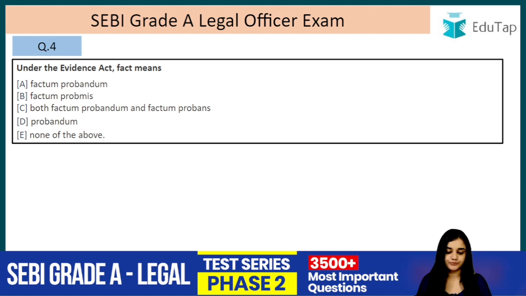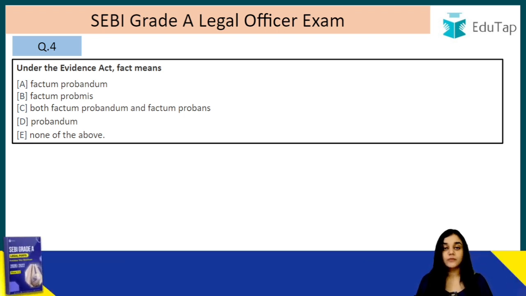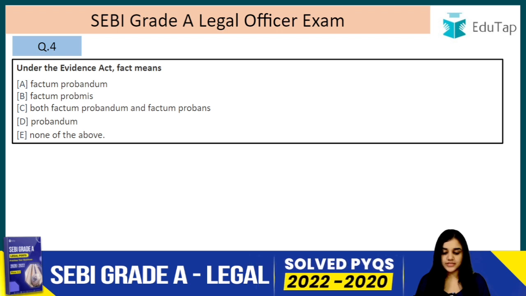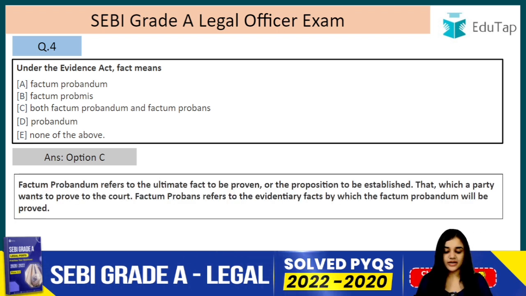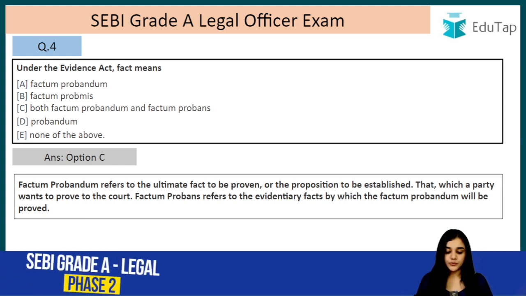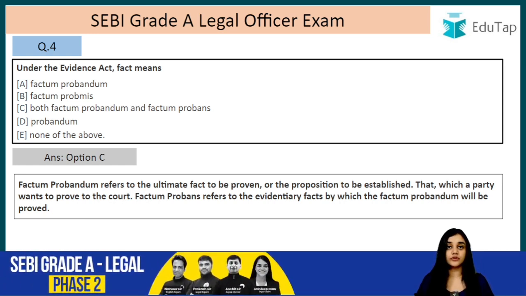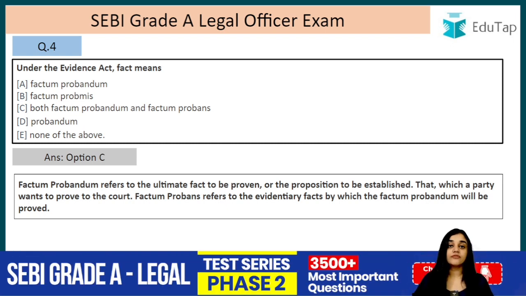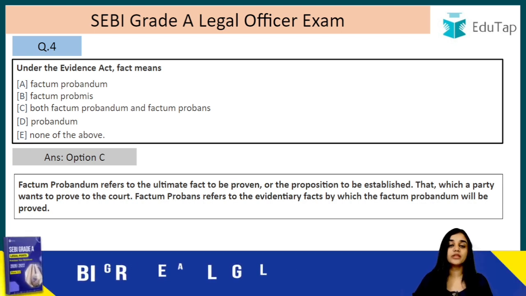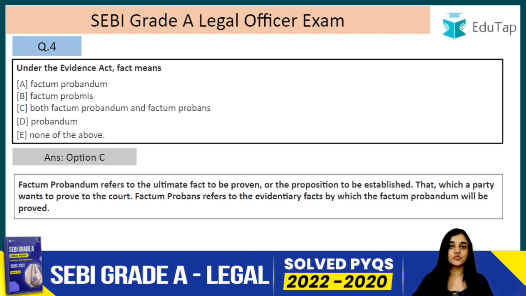Question number 4. Under the Evidence Act, fact means factum probandum, factum probans, both, or none of the above. So the answer is option C, that is both factum probandum and factum probans. You should know what these terms mean because it is important for your syllabus, right? So what is factum probandum and what is factum probans? Factum probandum refers to the ultimate fact to be proven. So something which we have to prove in the court, that is known as factum probandum, and through the means of factum probans we prove the factum probandum, that is the evidentiary facts which we use to prove the main fact in issue, that is known as factum probans.